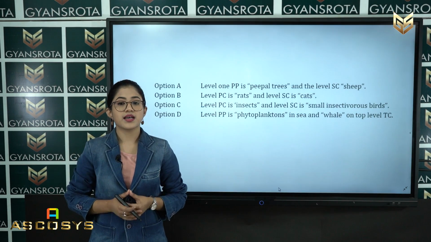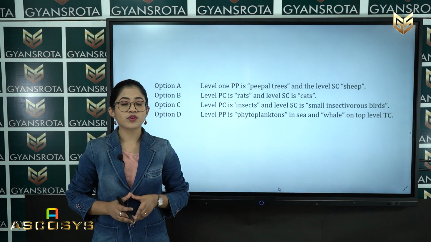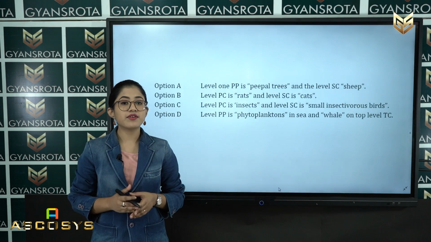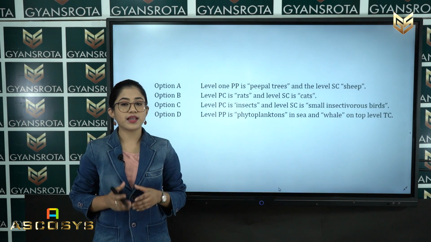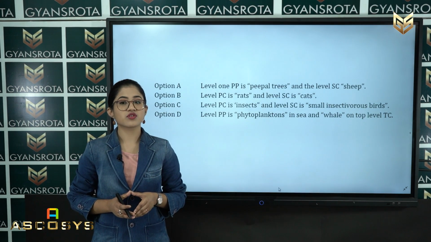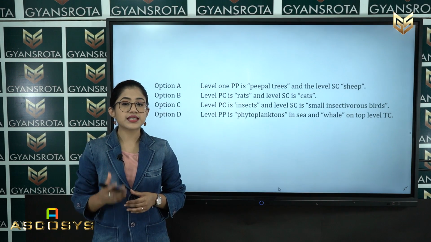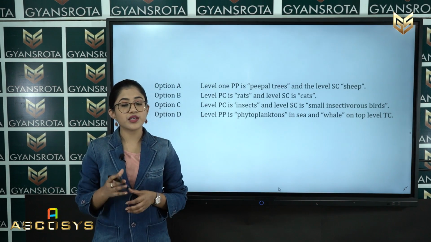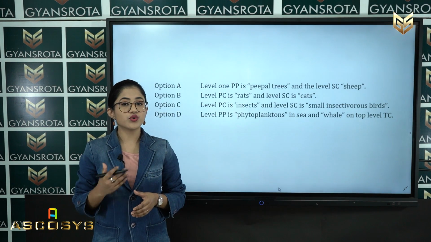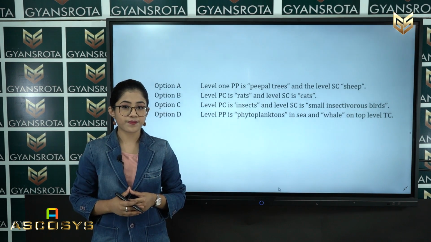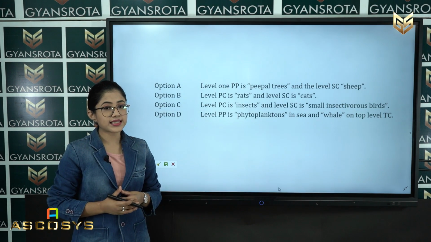Option C, level PC is insects and level SC is small insectivorous birds. Option D, level PP is phytoplankton in the sea and whale on top level TC. So, students, from the given pyramid we have discussed that the primary producer is a single tree which serves as food to the next consumers. Among these 4 options, what is the correct answer?